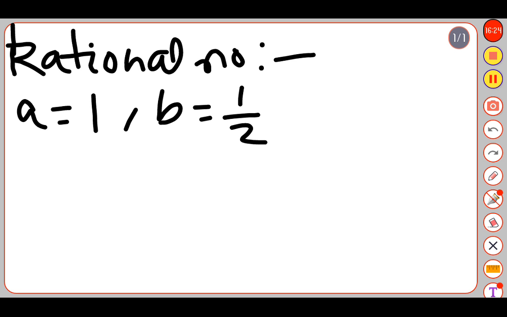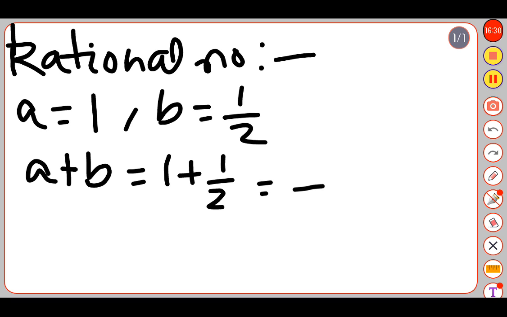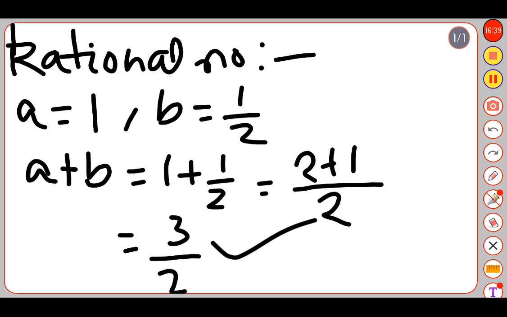So for addition first, a plus b equal to 1 plus half, that equals, we can take the denominator 2 by taking LCM, 2 plus 1, that equals 3 by 2. This is also a rational number, as here it is in the form of p by q and q is not equal to 0. The denominator is not 0, so we can say that the rational number is closure under addition.